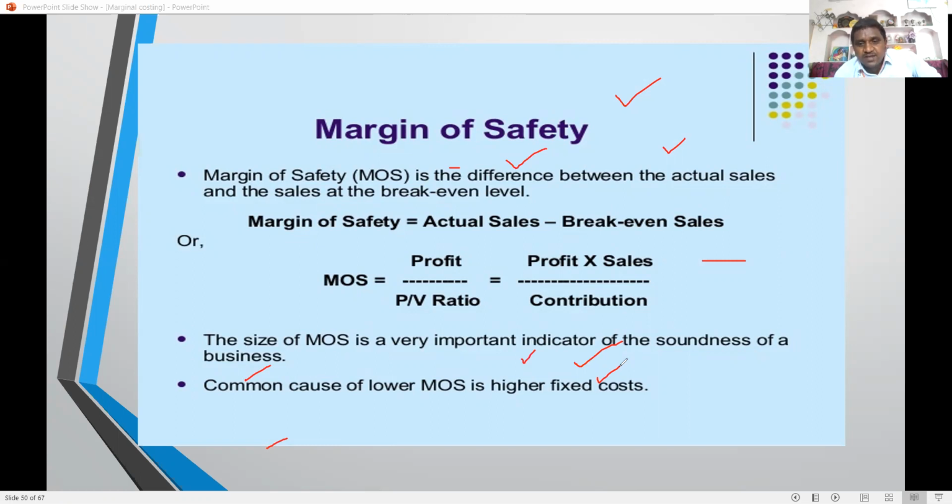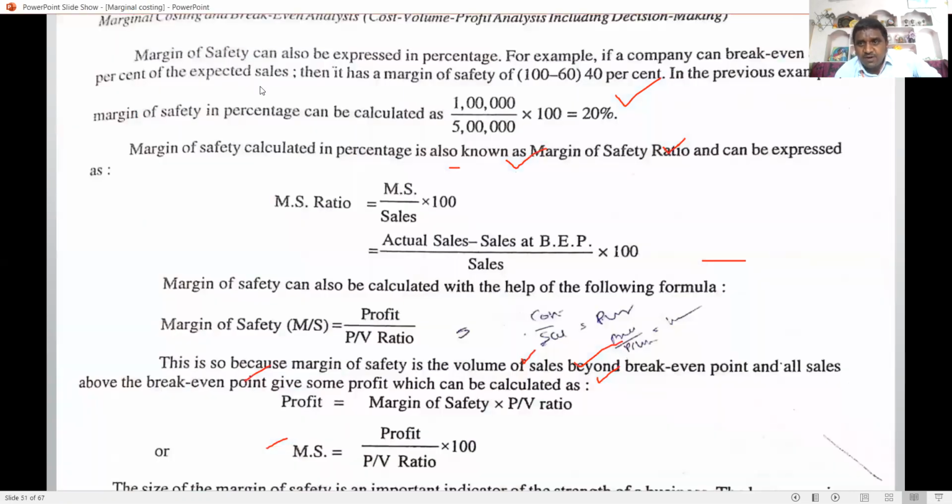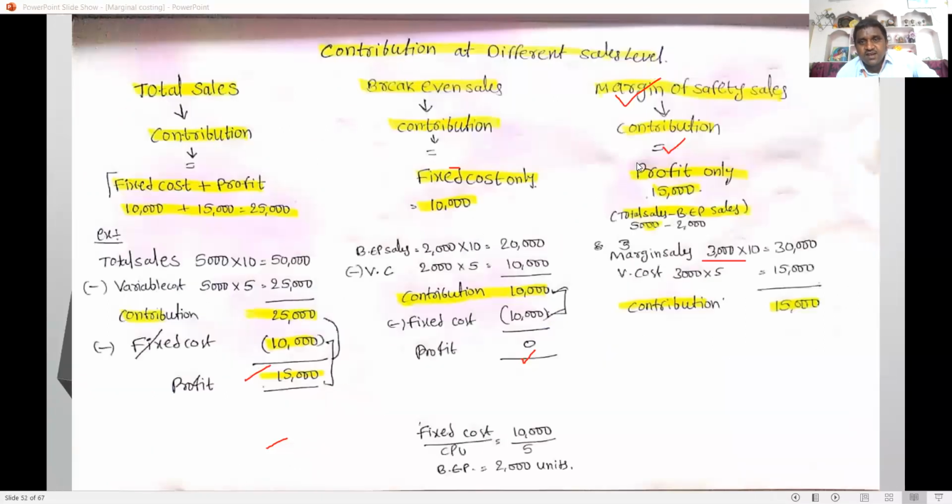Next, the detailed formulas: profit by PV ratio, and the other one is margin of safety sales divided by total sales multiplied by 100. Then we arrive at the margin of safety ratio. These are the formulas of margin of safety sales. So we have four formulas: contribution, PV ratio, break-even point, margin of safety sales. Now, why total sales and contribution?